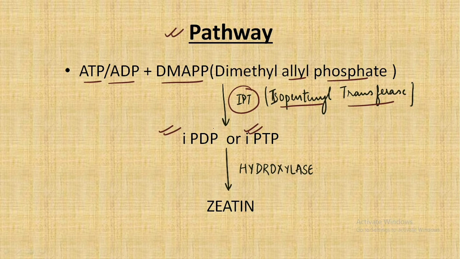Finally, this IPDP or IPTP gets converted into zeatin, in the presence of the enzyme hydroxylase. So this is the only pathway that we need to remember in case of cytokinin.